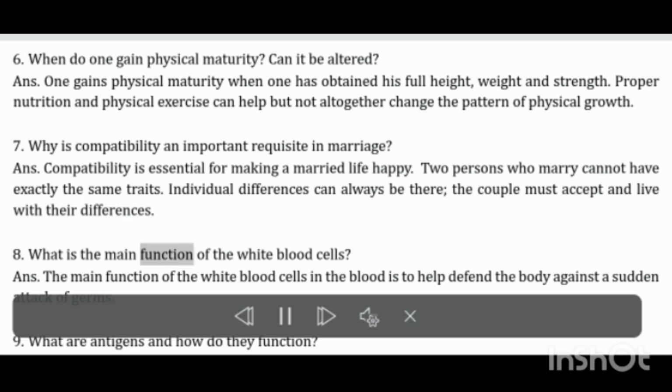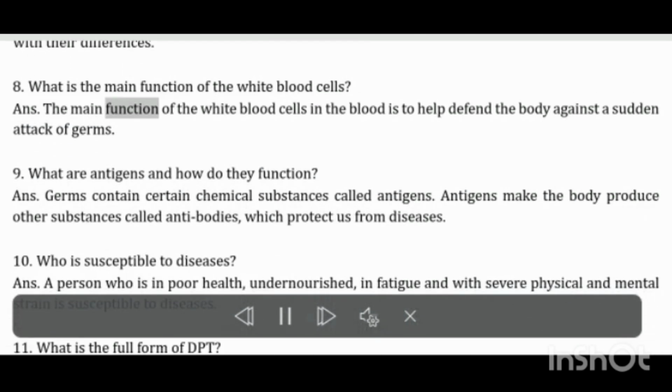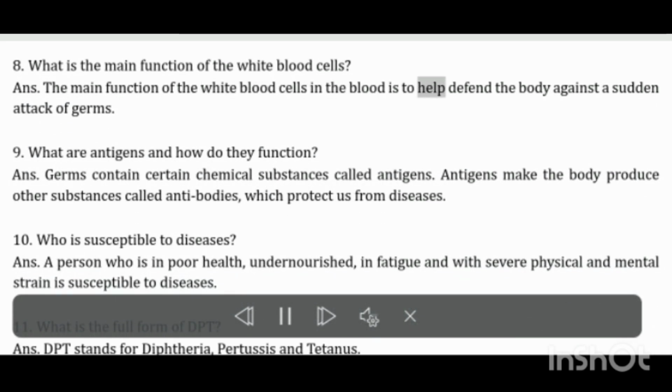What is the main function of the white blood cells? The main function of the white blood cells in the blood is to help defend the body against a sudden attack of germs. What are antigens and how do they function? Germs contain certain chemical substances called antigens. Antigens make the body produce other substances called antibodies, which protect us from diseases.